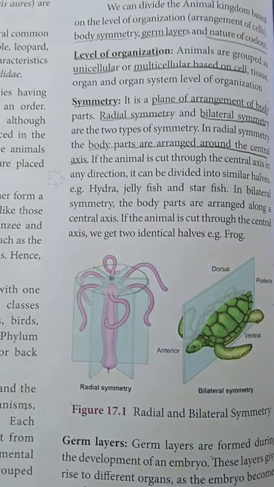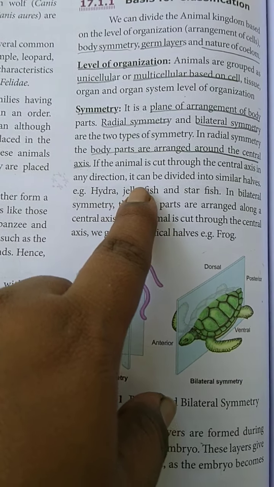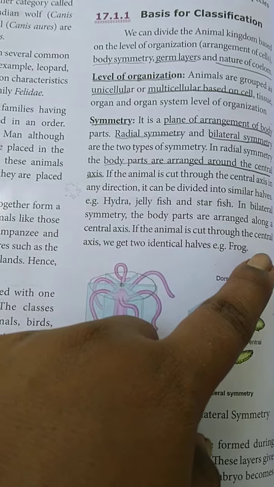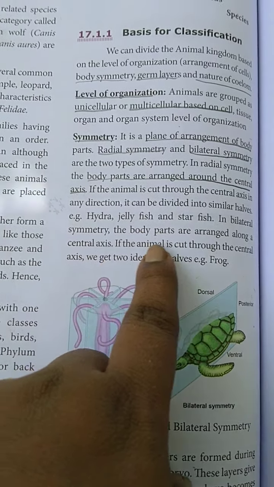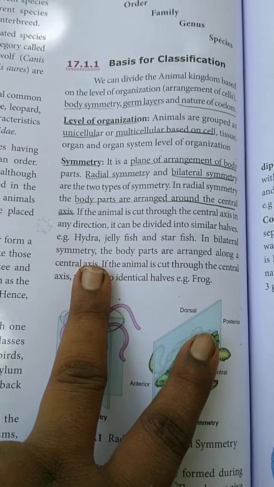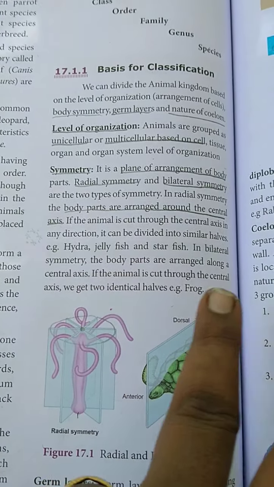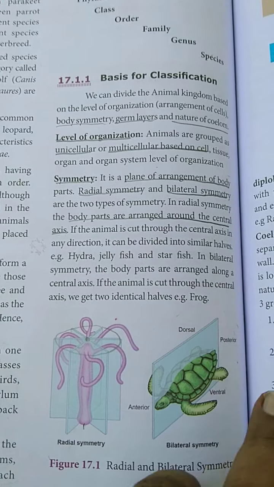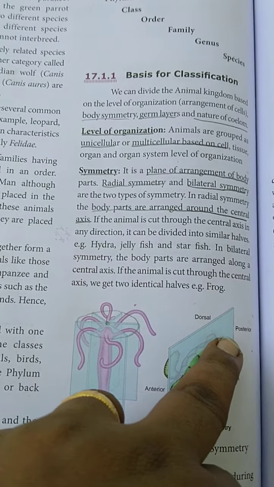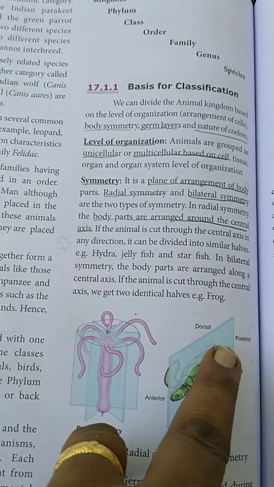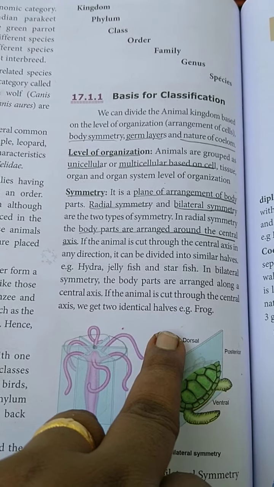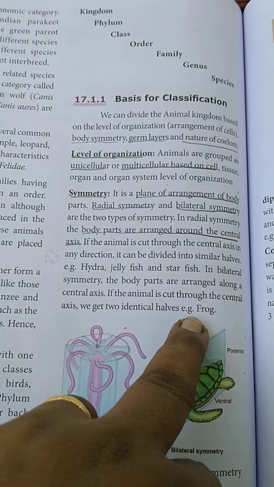There are a few examples given for bilateral and radial symmetry. These are the examples of radial symmetry: hydra, jellyfish and starfish. In bilateral symmetry, the body parts are arranged along the central axis. If the animal is cut through the central axis, it can be divided into identical halves. Whatever parts are present on the left side, those same identical parts will be present on the right side also. This is an example for frog.